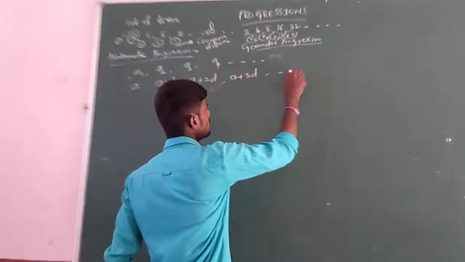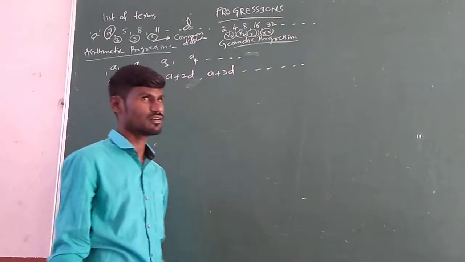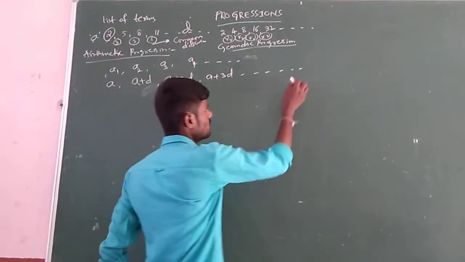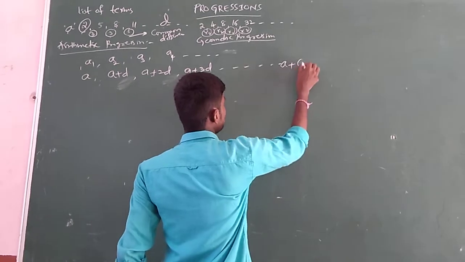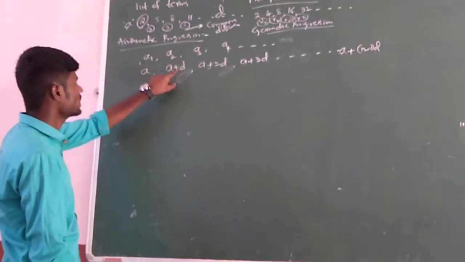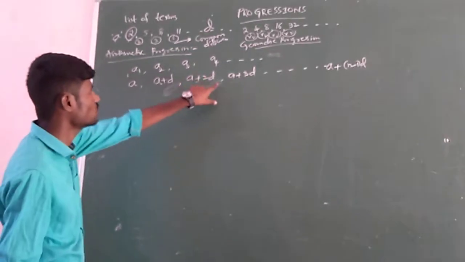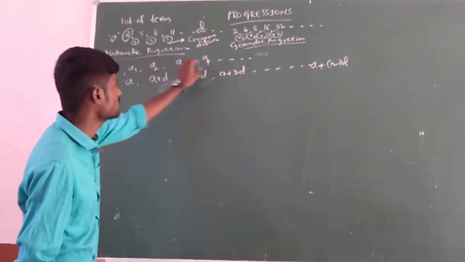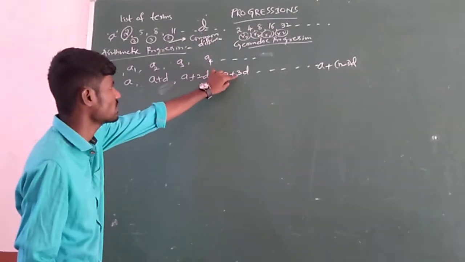At a certain position, the nth term is defined by A plus (n minus 1) of D. It is A2, A plus 1D; A3, A plus 2D; A4, A plus 3D; that is, 1 less: 3 minus 1 is 2, 4 minus 1 is 3, like that.